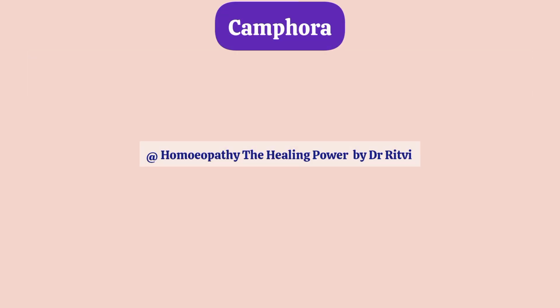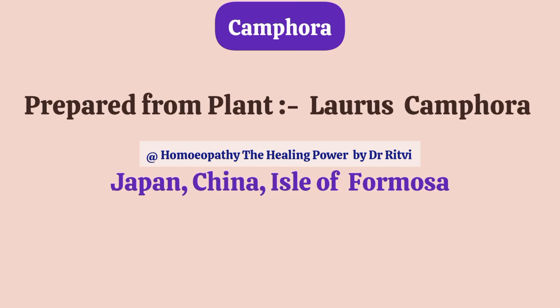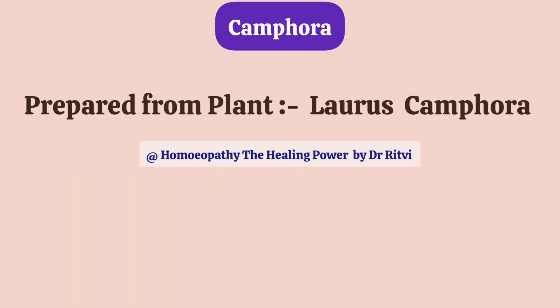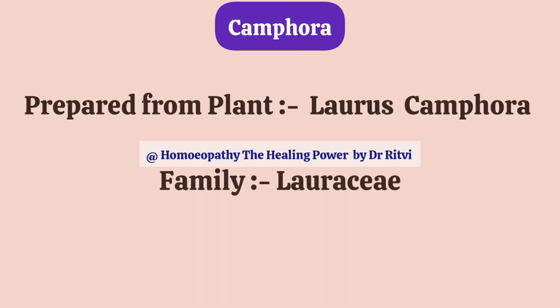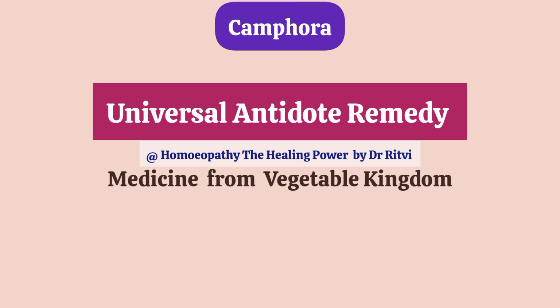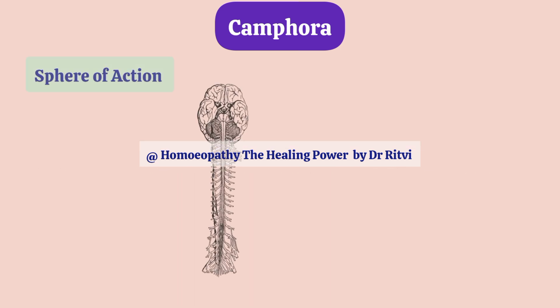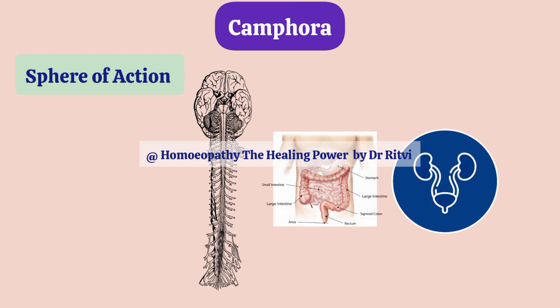Camphora. Camphora is prepared from the plant Laurus camphora, and this plant grows in Japan, China, Isle of Formosa. By cutting any part of the plant, a scent of camphor can be felt. This remedy belongs to the family Lauraceae. Camphora is one of the universal antidotes in our homeopathic Materia Medica. So any medicine prepared from vegetable kingdom can be antidoted with Camphora. This remedy specially acts on cerebrospinal nervous system, and also it acts on digestive system and on genitourinary system.